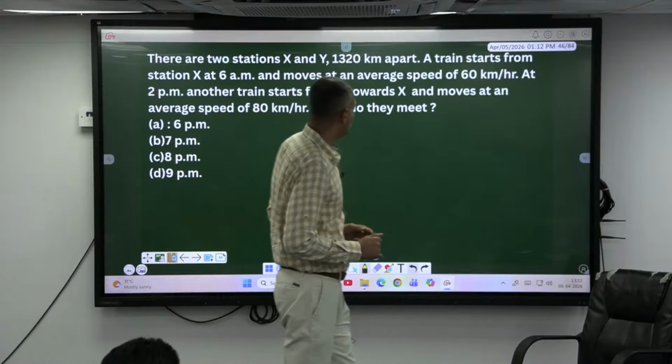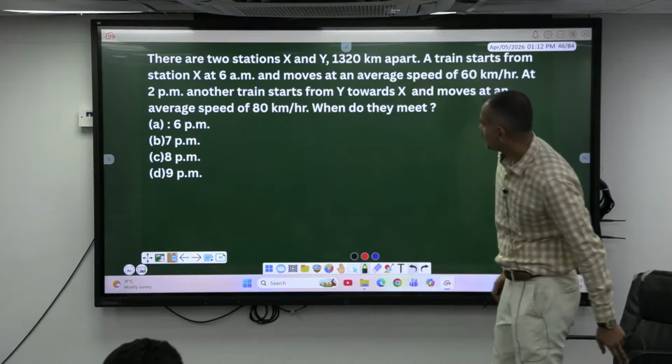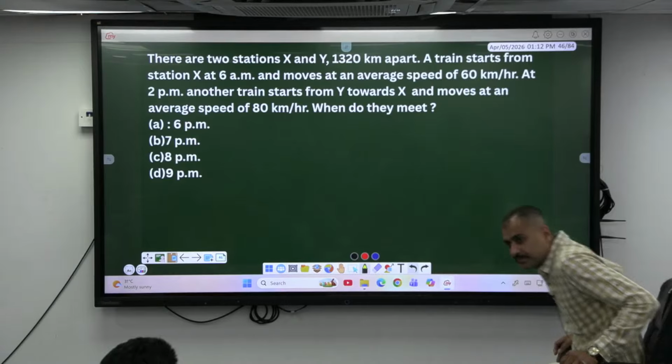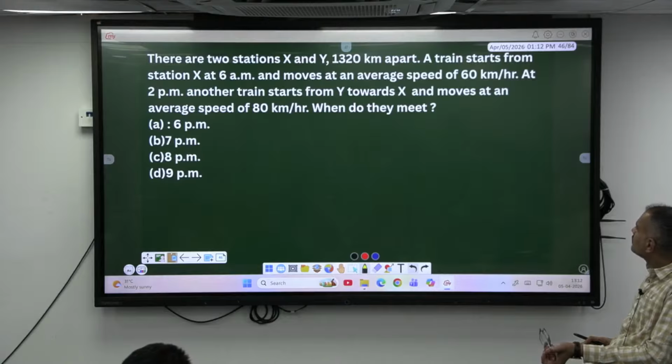Again, relative speed only. Here, the length of the trains are ignored. Okay, that's here given just trains. When do they meet? When do they meet?